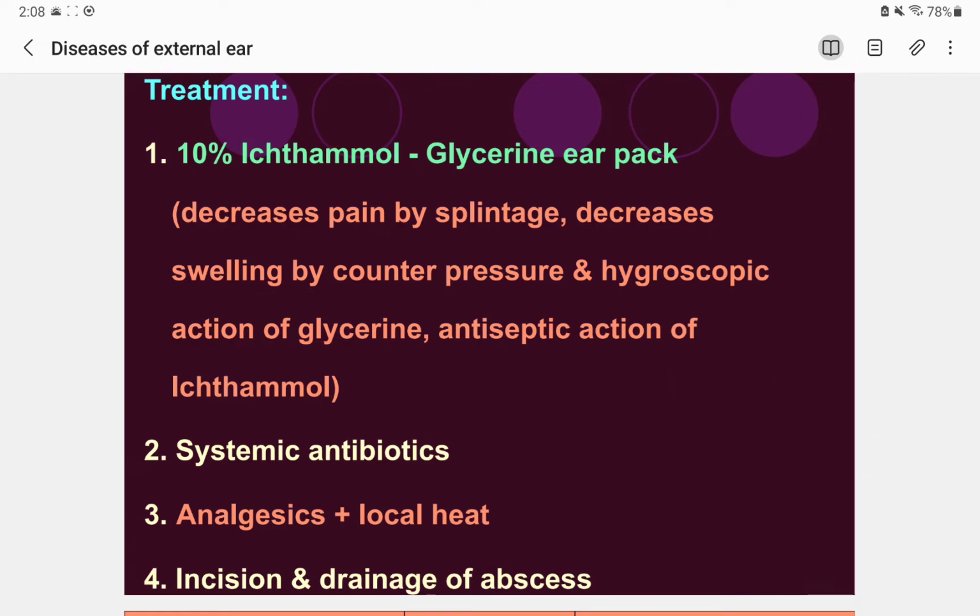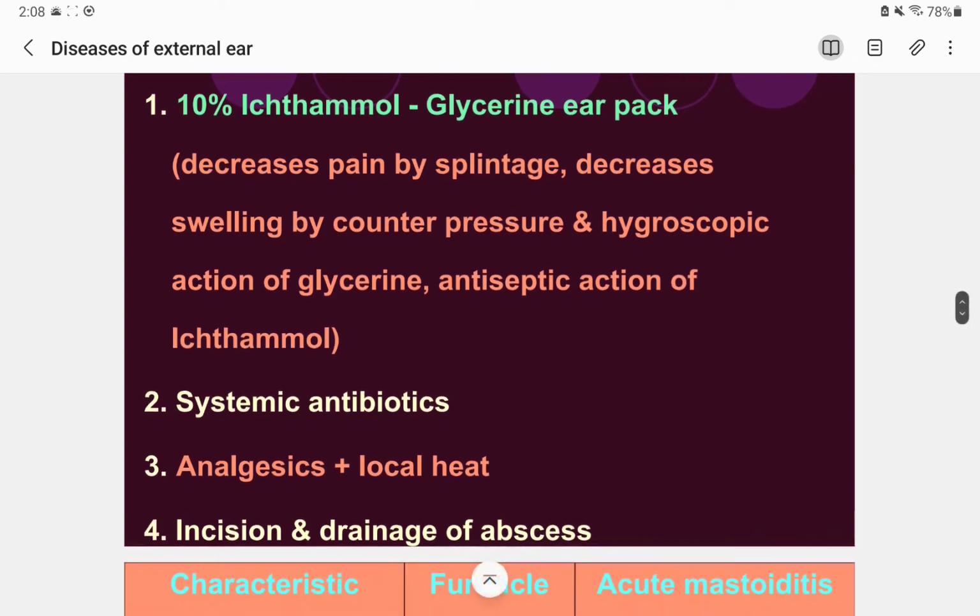And for the systemic infection, you have to use a systemic antibiotic and analgesic plus local heat. Warm compression helps. In home remedies, whenever a patient comes, we as Nepalis always opt for home remedies.